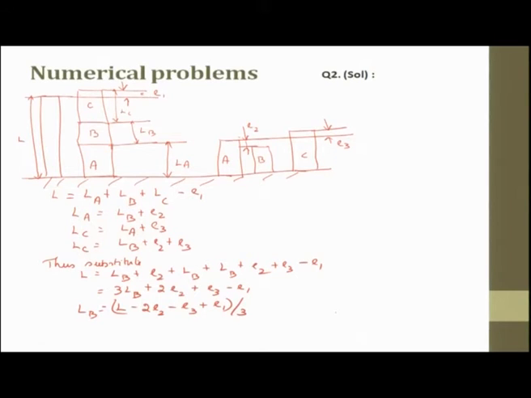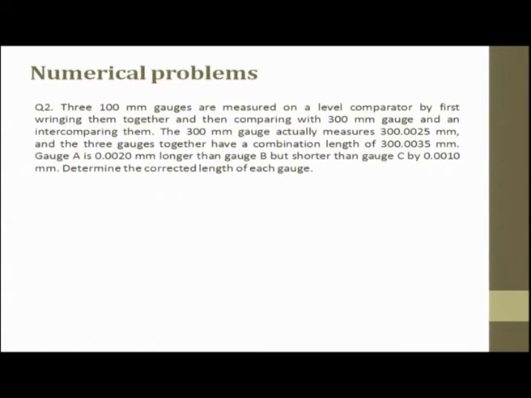Okay. So, now what you have to do is start substituting all the values of E2, E3 in this. So, what is your E2? E2 is nothing but A is 0.002 longer than B. So, this is your E2.